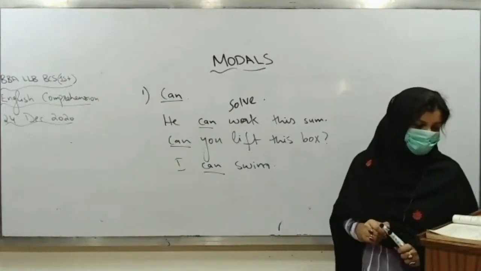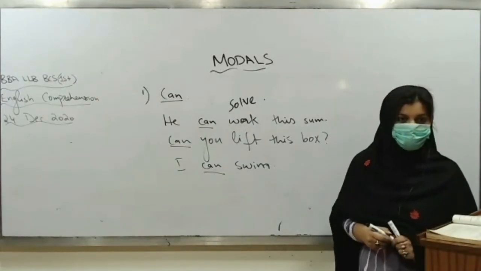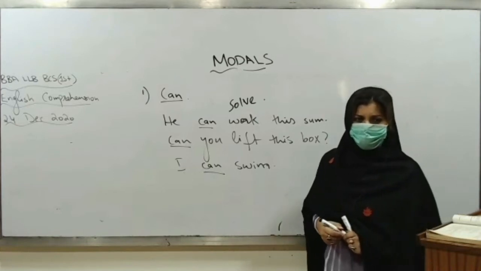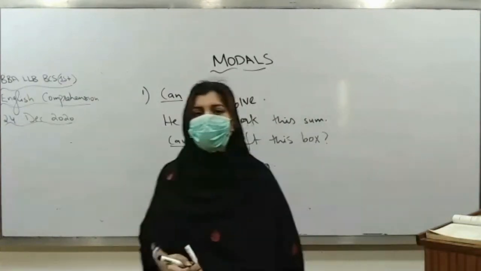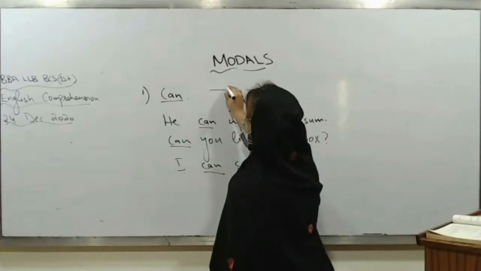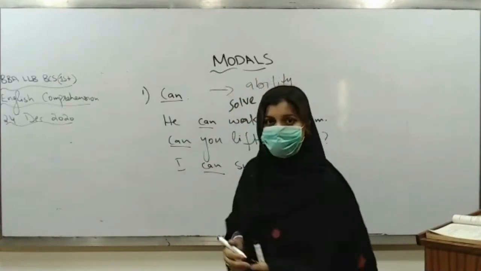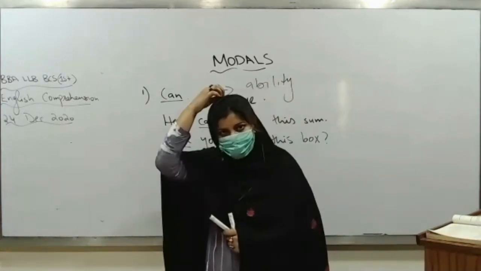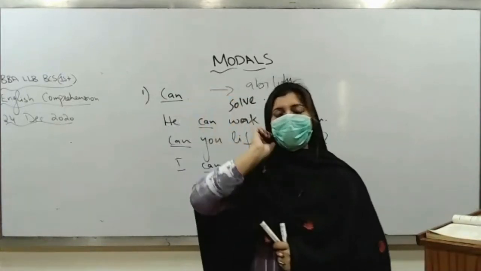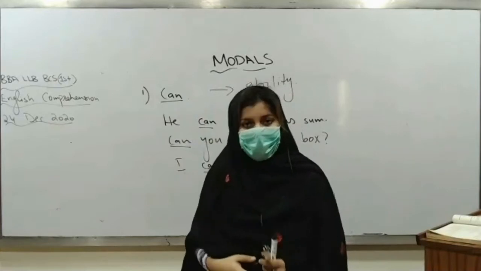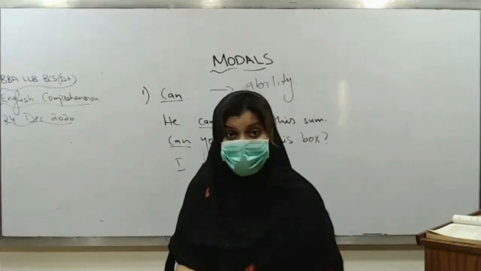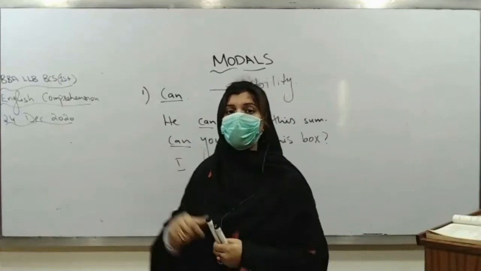हमारे कौन है सर? It means, ma'am, that I am able to solve this question or answer. ठीक है. So what it is expressing? It is expressing the ability of that person. Yes, I can do it. I can go there. तो इसका क्या मतलब है? Can किस चीज के लिए यूज हो रहा है? Can is used for expressing ability that the person is capable of this thing.